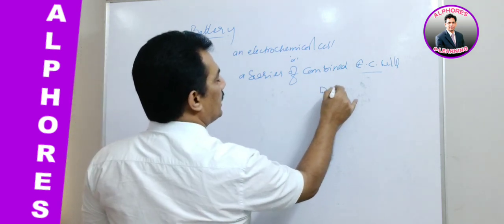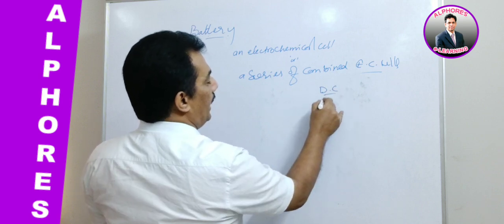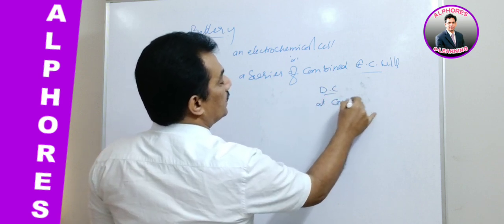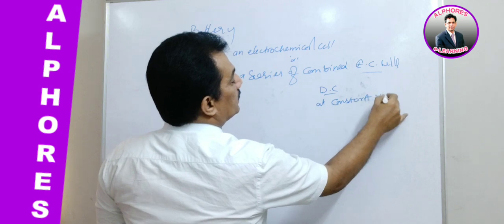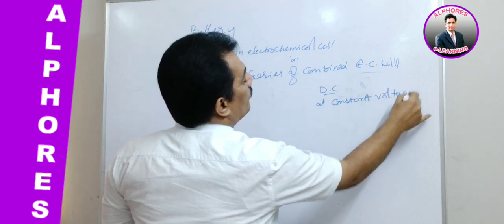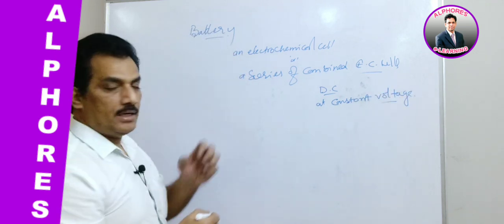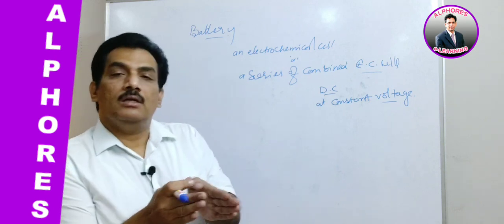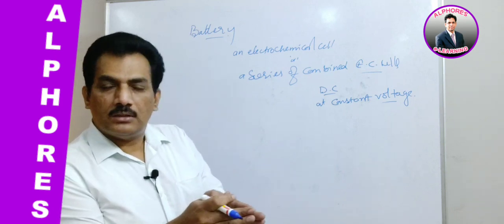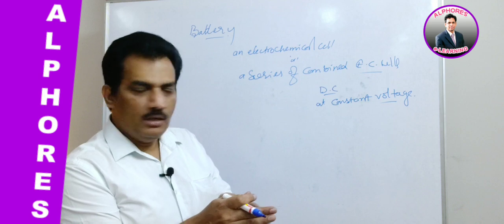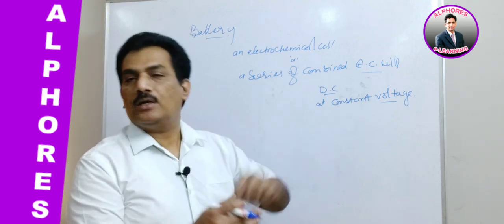Here we are getting direct current, that too at constant voltage. That means when we are using batteries, the voltage is maintained constantly till the end of the redox reaction of the battery.